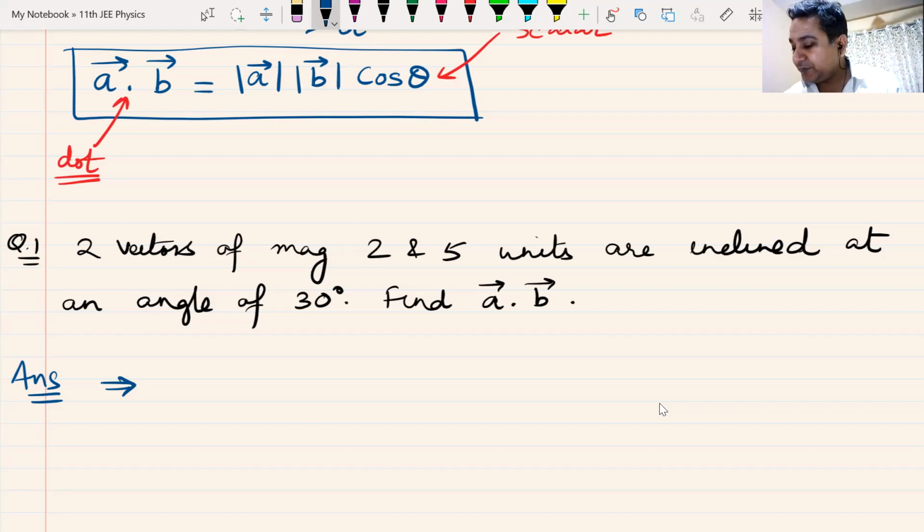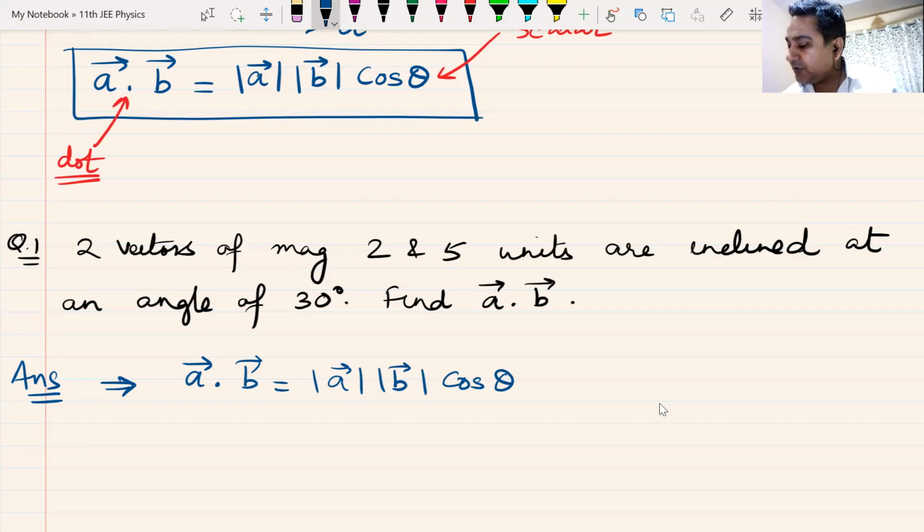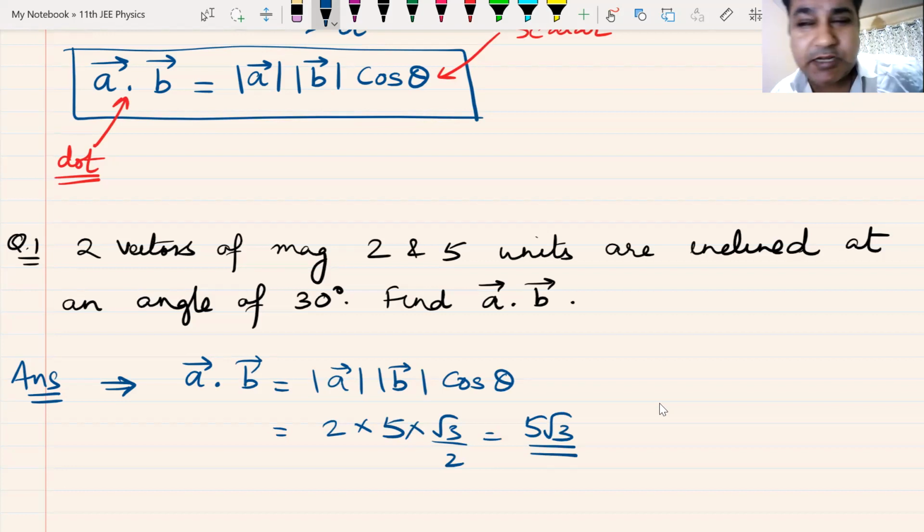Okay, so it is very simple. Let me first finish the question, then I'll start with my philosophical lecture. A dot B is nothing but magnitude of A. Let me write the formula first, so that I see I got a small memory. I forget these formulas, so just let me write it. A into B into cos theta. Magnitude of A is 2, magnitude of B is 5. Cos theta is cos of 30. Cos of 30 is √3/2. So the final answer is 5√3. And that is the answer I'm looking for. Remember, A and B were vectors, but their dot product comes out as a scalar, as a number.